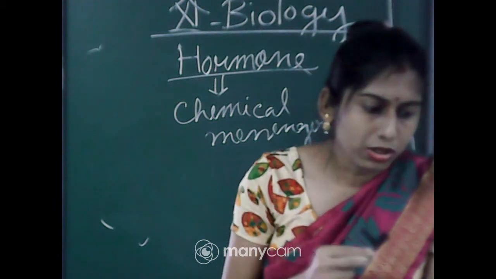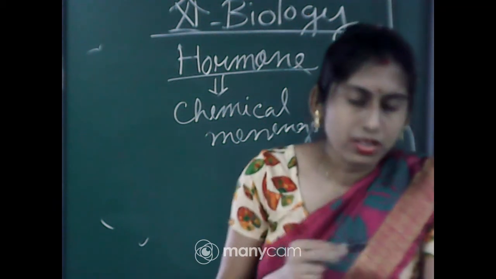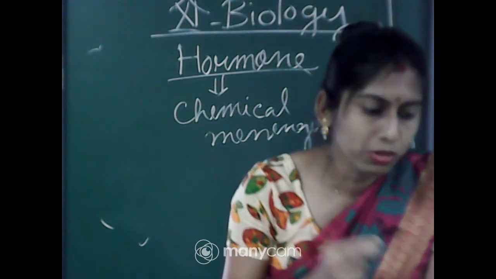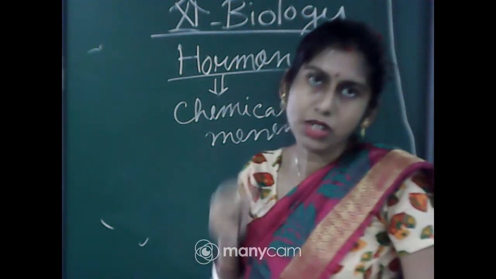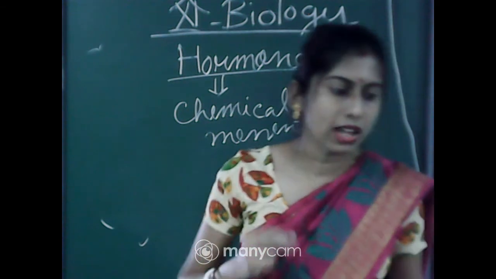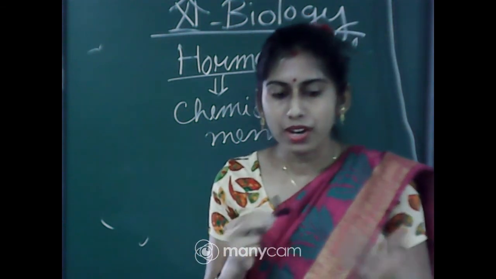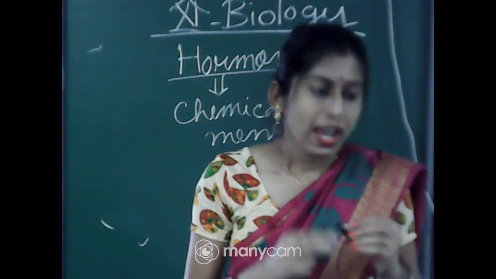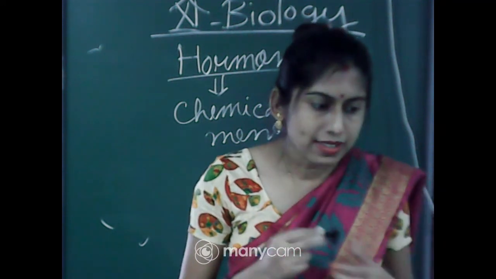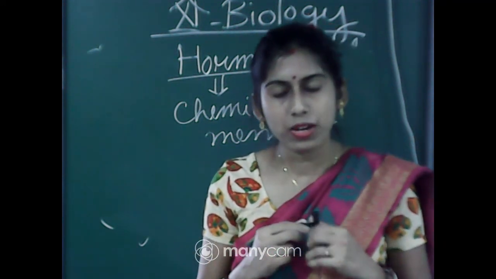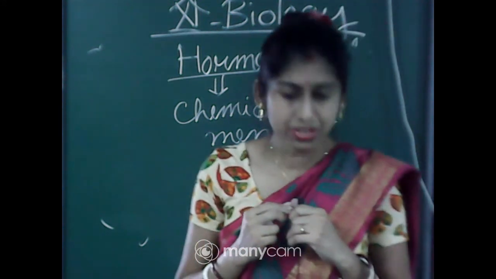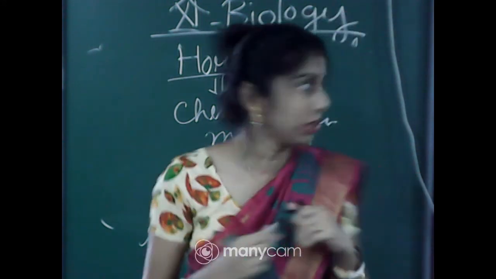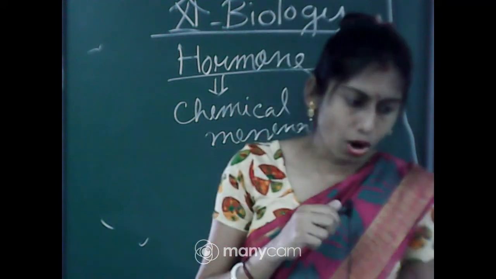What I have told you is that different functions of our body are carried out by hormones, and the neural and the endocrine system jointly coordinate and regulate all the physiological functions of the body. Endocrine glands lack ducts, and that is why they are called ductless glands, and their secretions are called hormones.